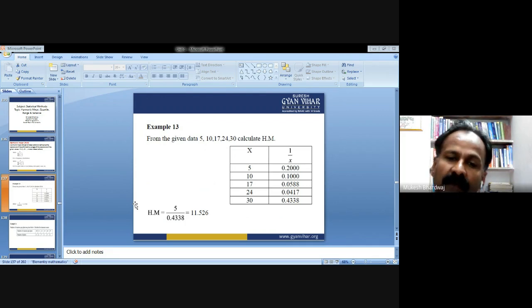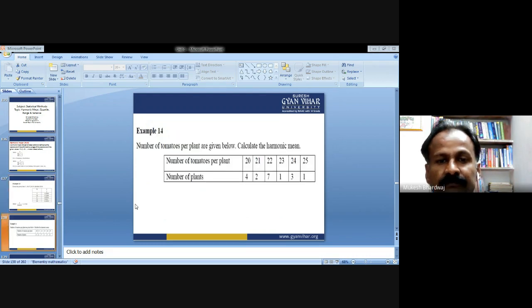By putting in all the values, we get the final answer, 11.526. So this is a very simple example of how to calculate the harmonic mean for ungrouped or raw data.